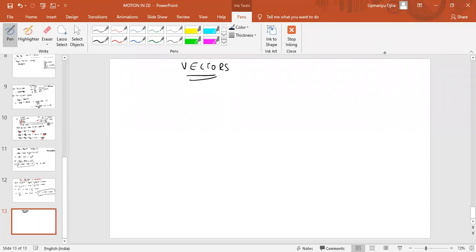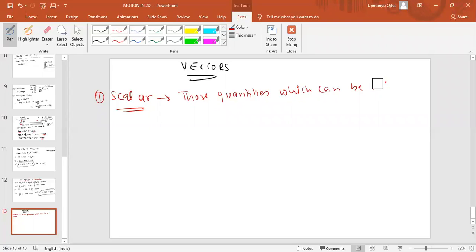So basically there are two types of quantities. The first quantities are scalar quantities. So what are scalar quantities? These are those quantities which can be defined by the magnitude only.